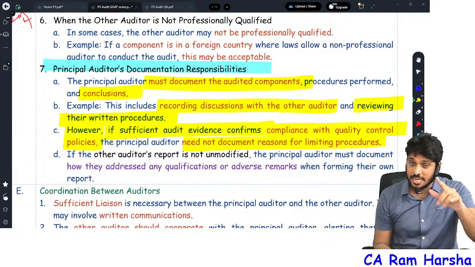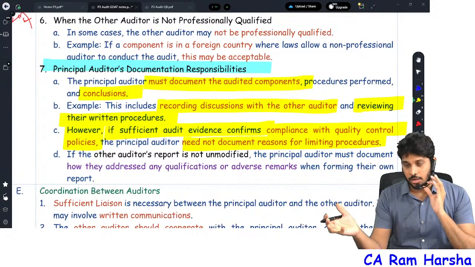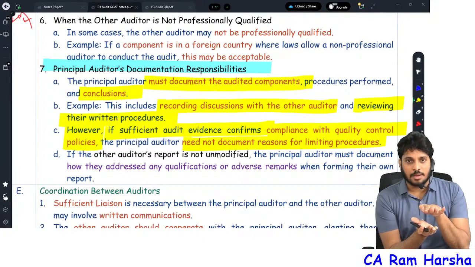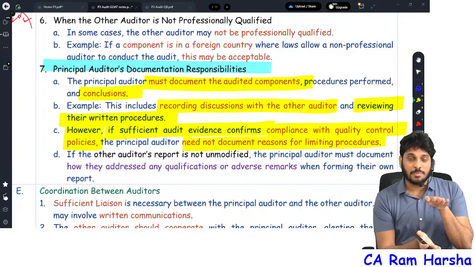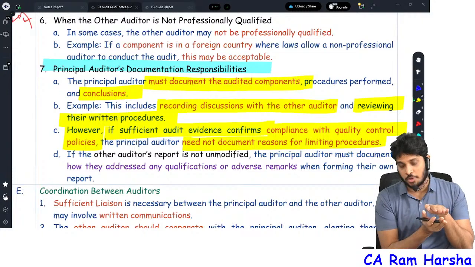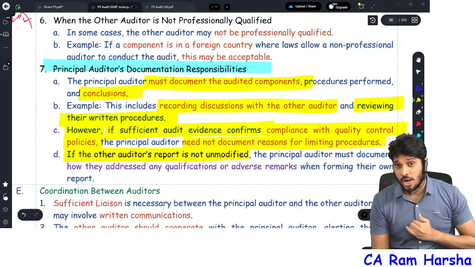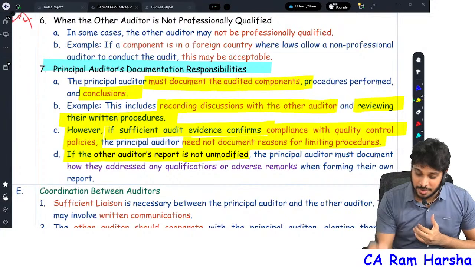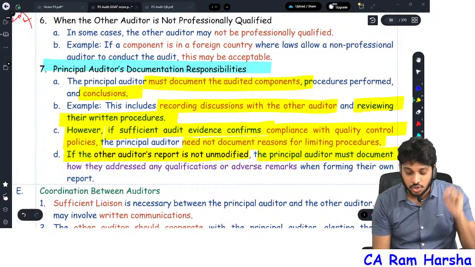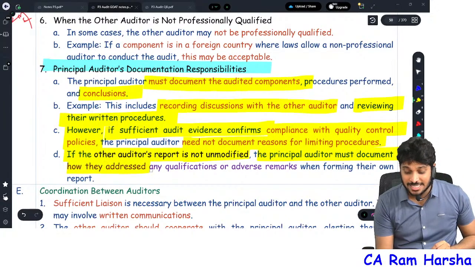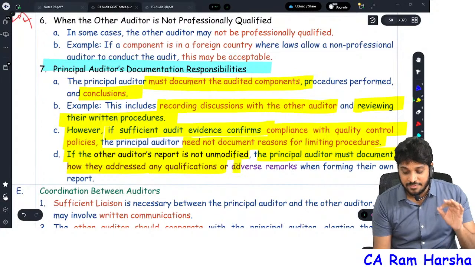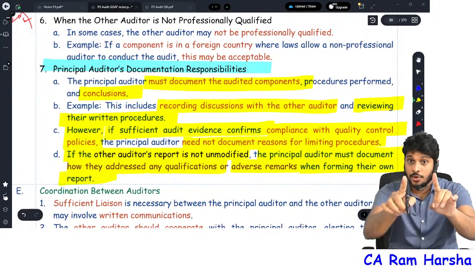Getting it? Generally, in reality, we don't review their work. We simply document how many components the company has, say 6,000 branches, and the names of those auditors alone we will document. Next, if the other auditor's report is not unmodified, what does it mean? Suppose the other auditor gave a modified opinion. The principal auditor shall also document how that modification is addressed, specifically qualification and adverse remark, when forming your own report.